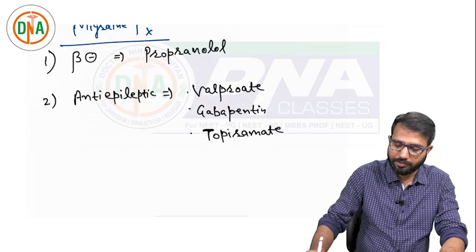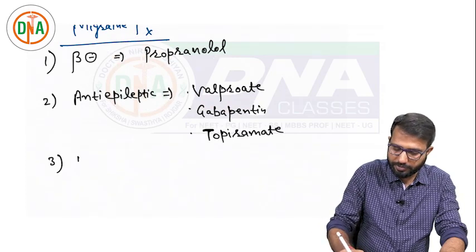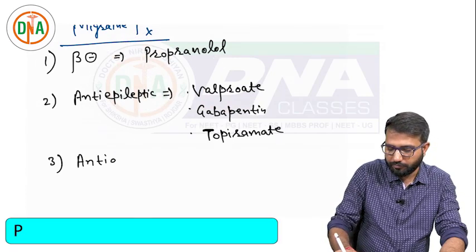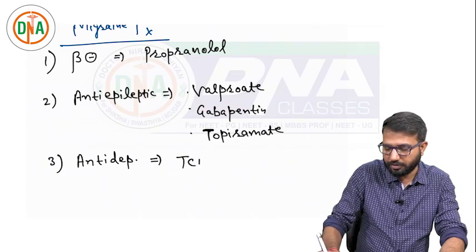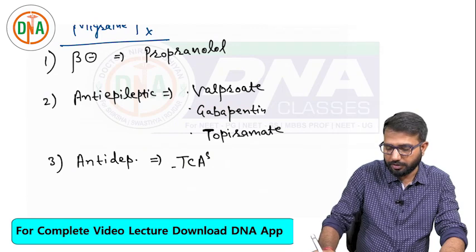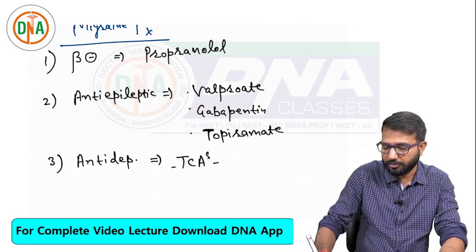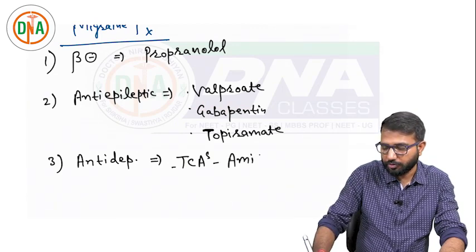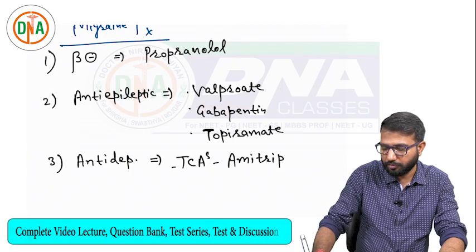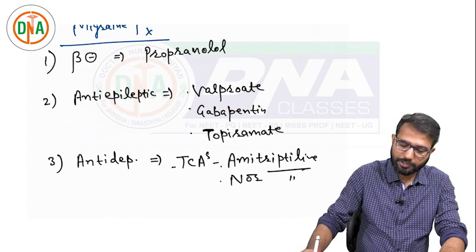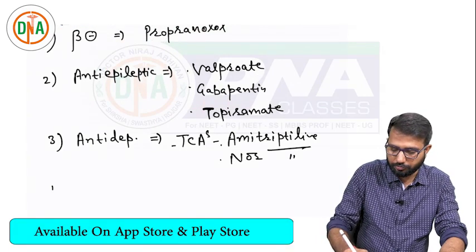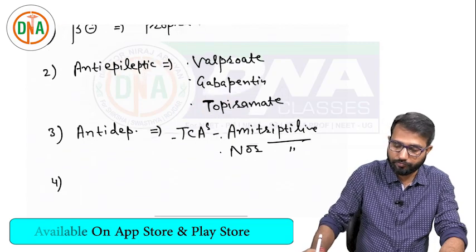Then we can use antidepressants, tricyclic antidepressants like amitriptyline and nortriptyline. These are also very good for prophylaxis of migraine.